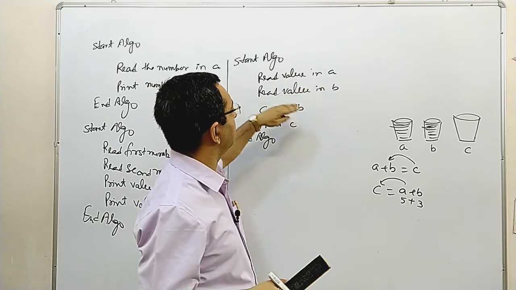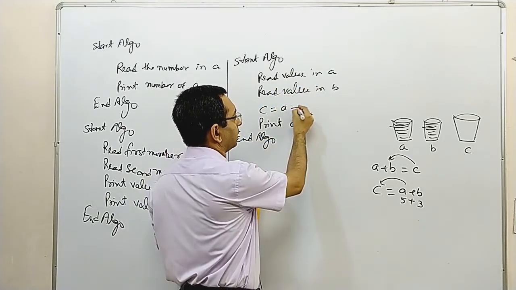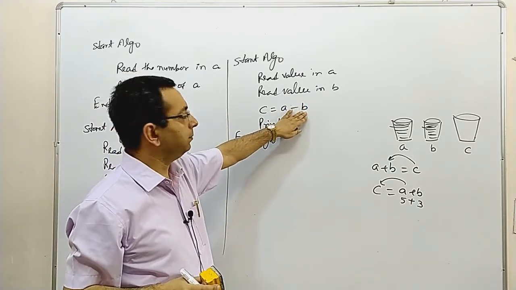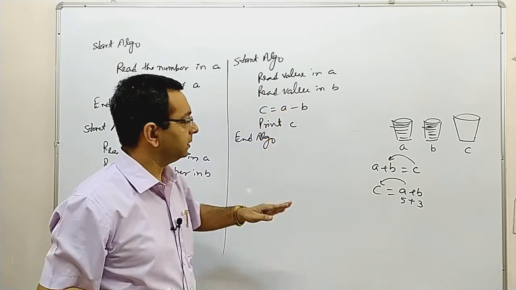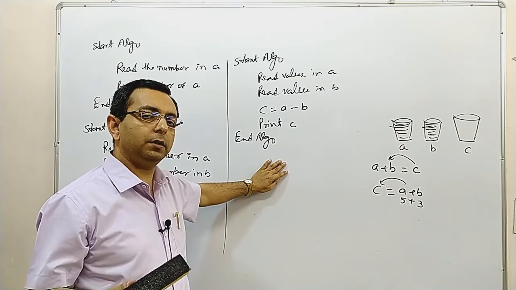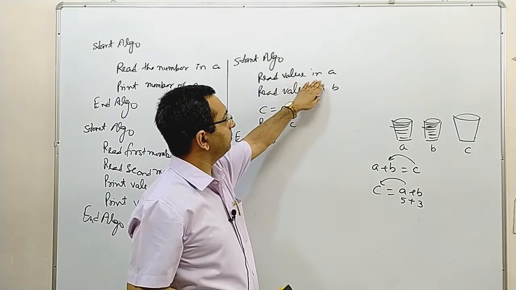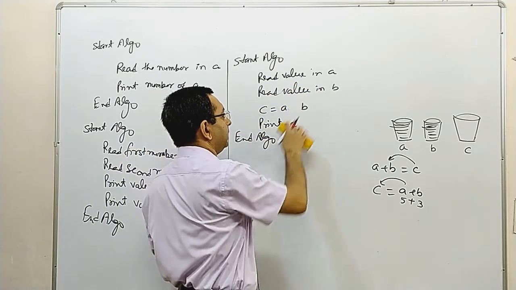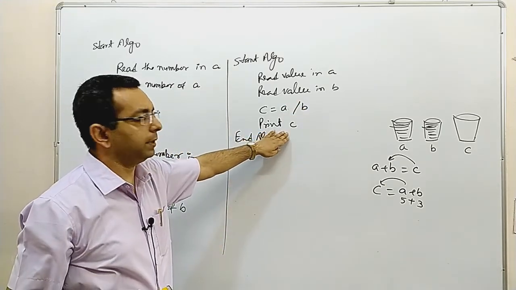Read value in A, read value in B, then A minus B. We are assuming that A is bigger than B. If B is bigger than A, then the answer will be negative. So this will be the condition. Suppose next you have to divide one by another. Read value in A, read value in B, then C equal to A divide B, and then just print C.